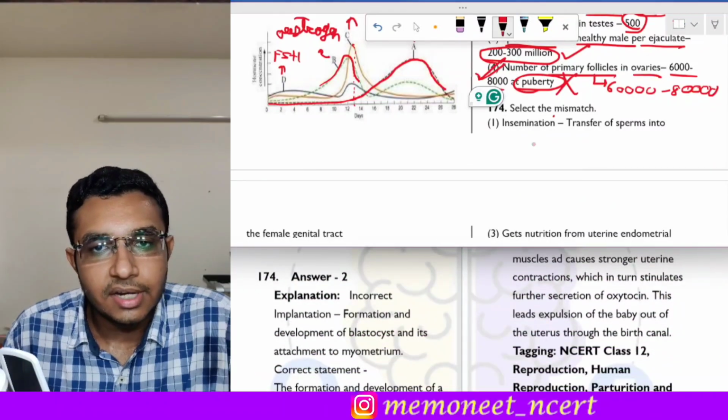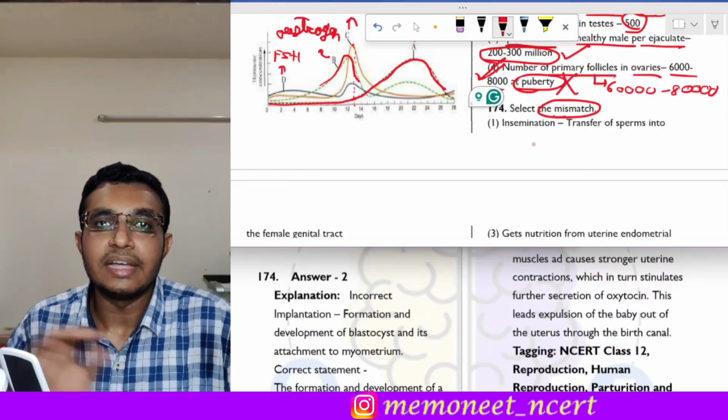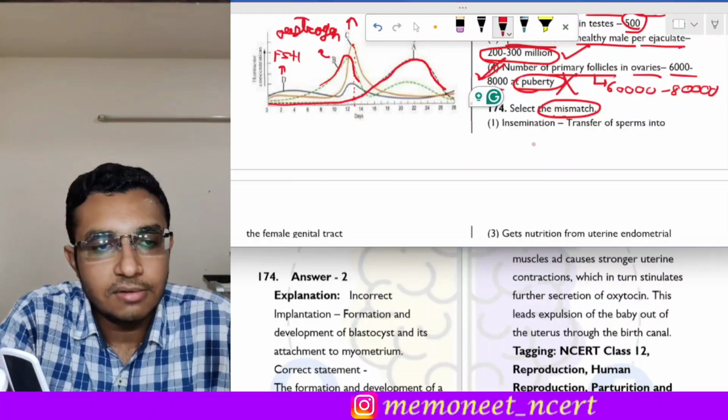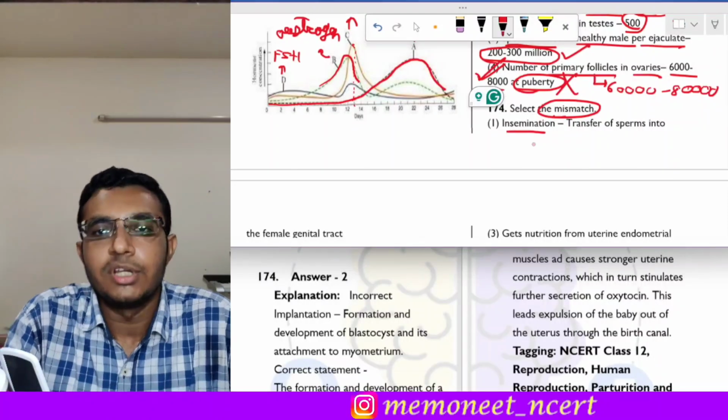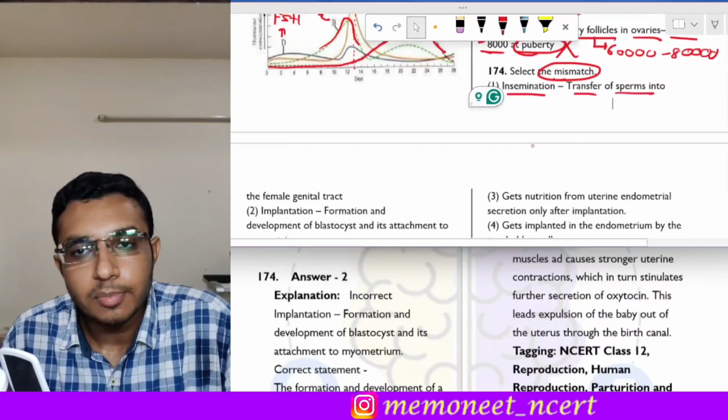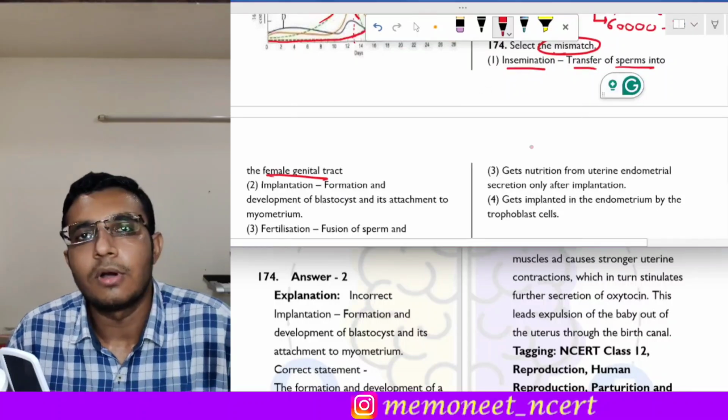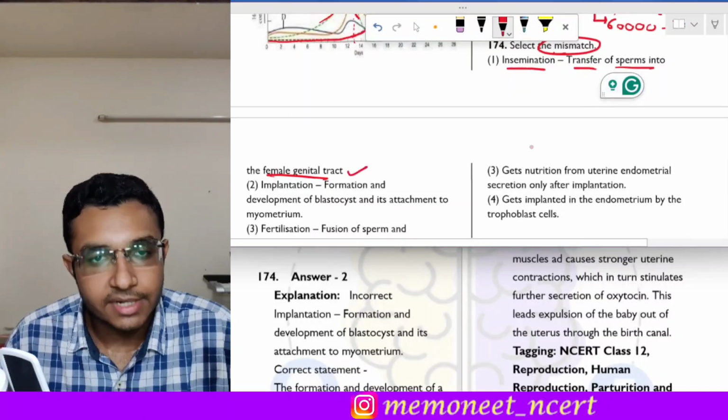It states that select the mismatch. Okay, so we have to select the incorrect matching. So let us see one by one. The first one is insemination. It is given that transfer of sperms into the female genital tract is called insemination. So yes, this statement is absolutely correct.